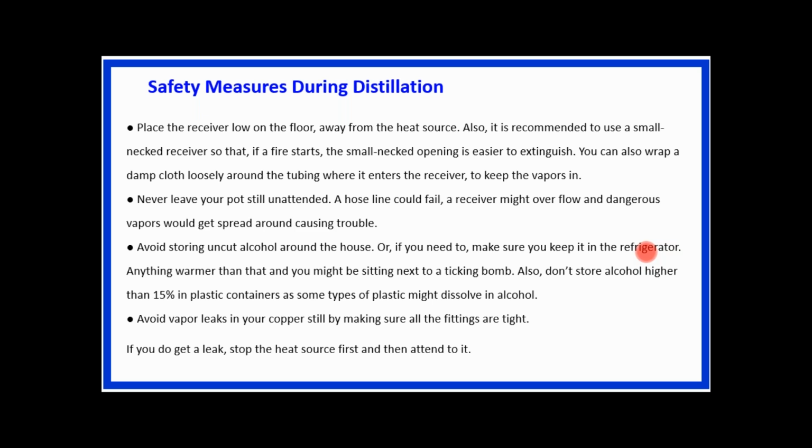That is the main characteristic of this alcohol family. Anything warmer than that, you might be sitting next to a ticking bomb.